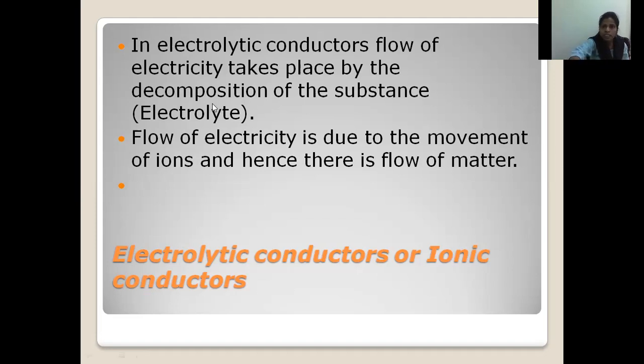In electrolytic conductors, flow of electricity takes place by the decomposition of the substance. That's what I said now. Which substance is decomposing here? The electrolyte is decomposing here. So the flow of electricity is due to the movement of ions and hence there is flow of matter. When the ions are moving, matter is also moving from one place to another. So in addition to transfer of ions, there is a flow of matter in electrolytic conductors. So what are electrolytic conductors? The conductors which exhibit conductance due to transfer of ions and due to decomposition of the substance.